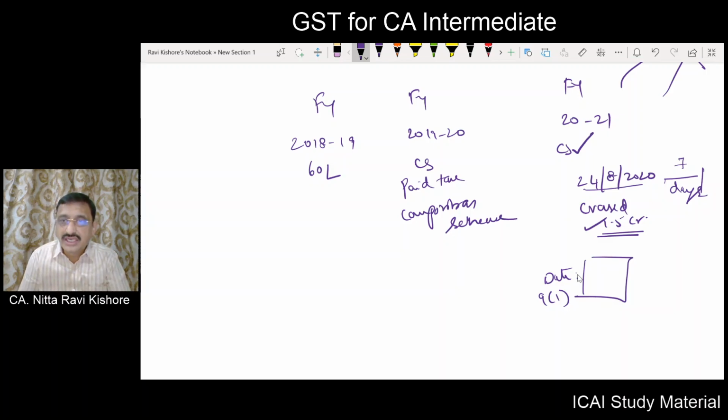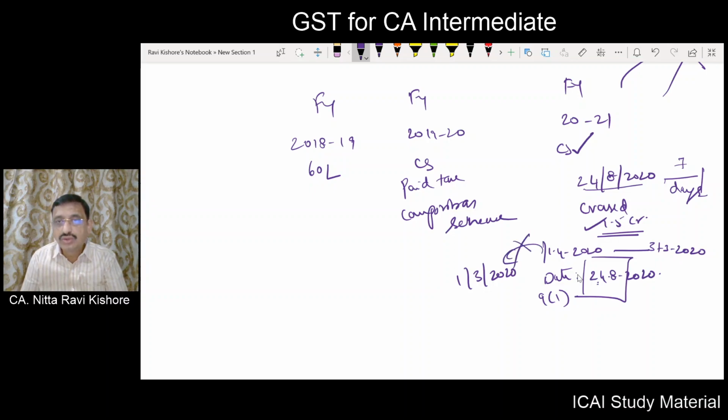Here I should write the date 24/8/2020. I can't write that the date is 1st of March 2020, because this financial year started from 1/4/2020 and it will run up to 31/3/2021. So in the intimation which I am filing, I can't mention a date which is prior to 1/4/2020.